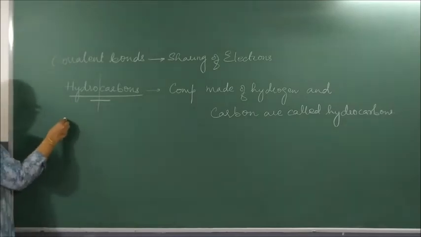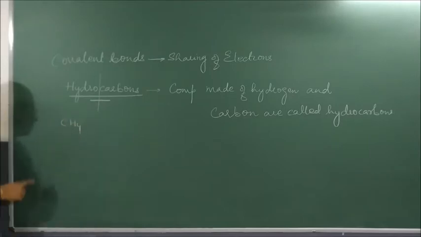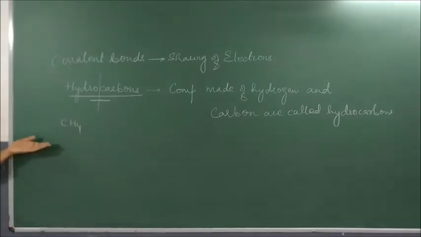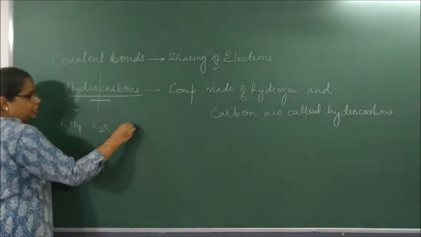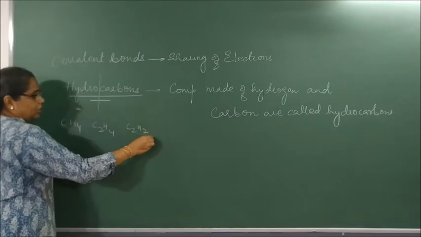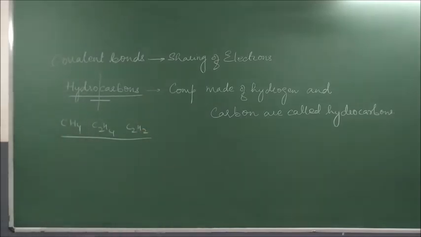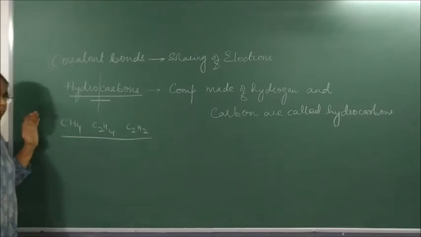Let us understand. CH4, carbon and hydrogen. So it is methane. Methane is what? A hydrocarbon. If I write C2H4, C2H2, these are all examples of hydrocarbons. Clear? So compounds made up of hydrogen and carbon are called hydrocarbons.